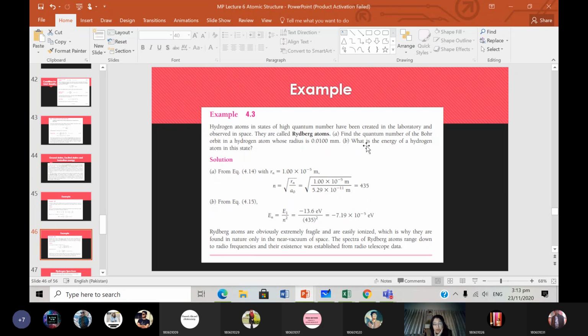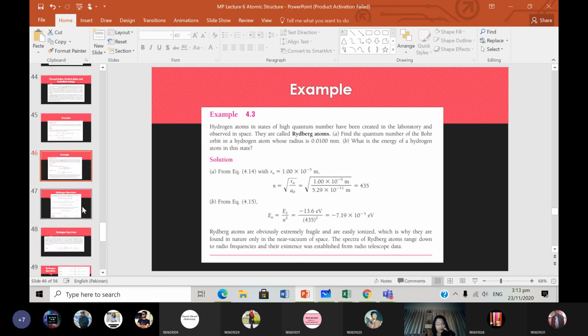Okay? What is the energy of a hydrogen atom in this state? We know that energy En is equal to E1 divided by N squared. So minus 13.6 divided by 435 whole squared. So we will get this value for the energy of the hydrogen atom in this state, or the energy of the electron in this state. Okay? So Rydberg atoms are extremely fragile and easily ionized, which is why they are found in nature only in the near vacuum of space. Okay? So yeah. Any questions so far?